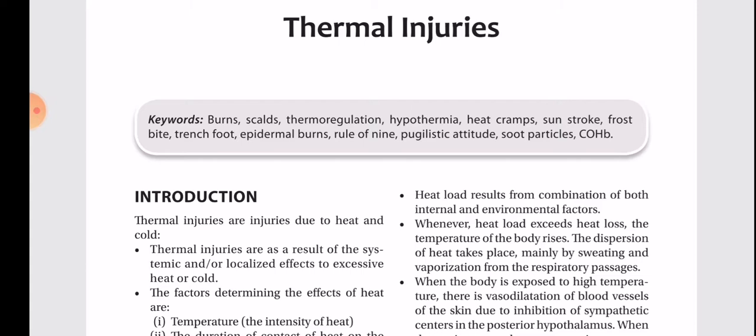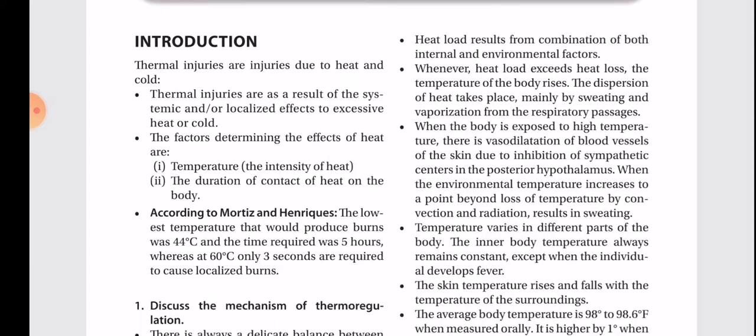Thermal injuries. Keywords: burns, scalds, thermoregulation, hypothermia, heat cramps, sunstroke, frostbite, trench foot, epidermal burns. Rule of 9, very important. Pugilistic attitude, soot particles, carboxyhemoglobin.